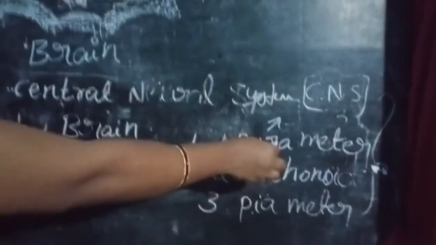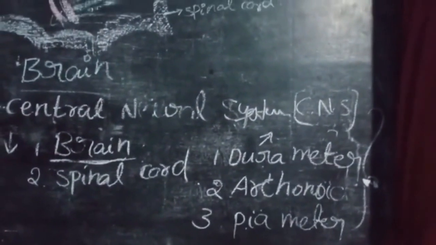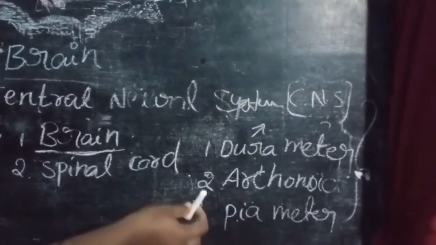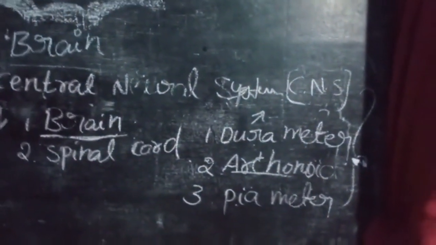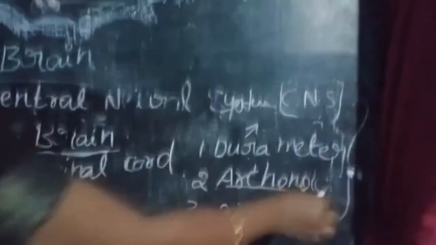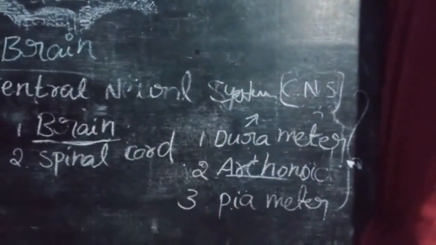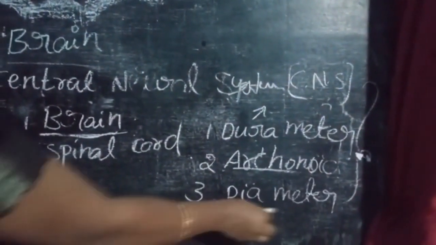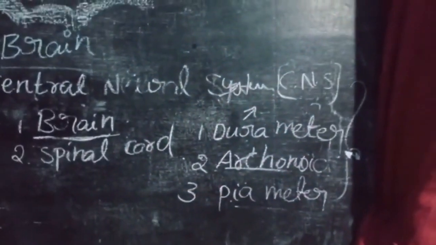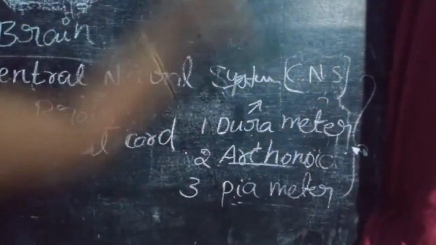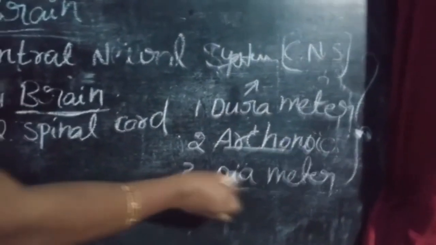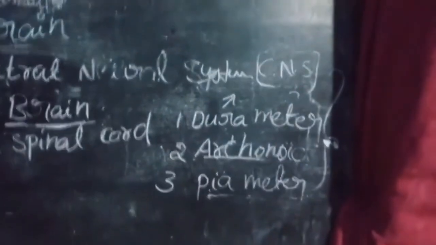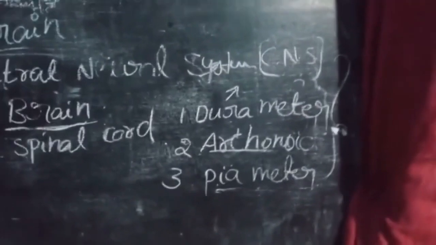Arachnoid membrane is thin, like a network or net-like membrane. Pia mater is a very thin membrane closely attached to the brain.